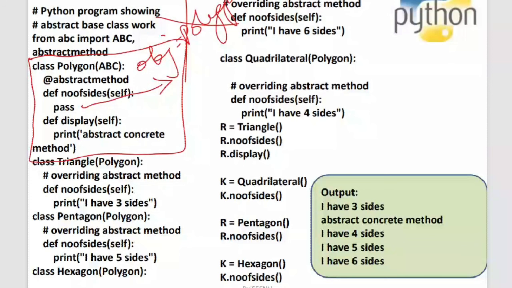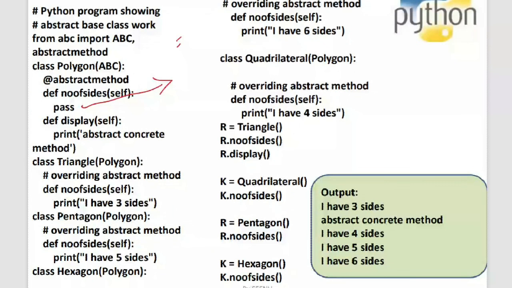Now, why are you not able to create an instance of an abstract class? It is because it contains abstract methods. If you create an object, you will be accessing the methods. Since the methods are abstract, there is no meaning in accessing them. Did you understand the reason why you cannot instantiate an abstract class?